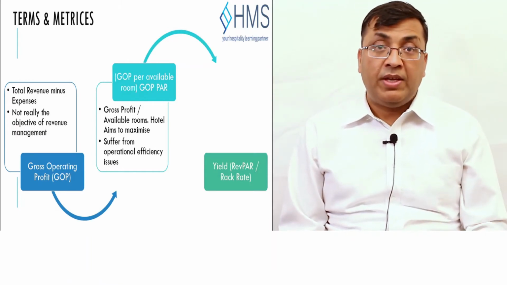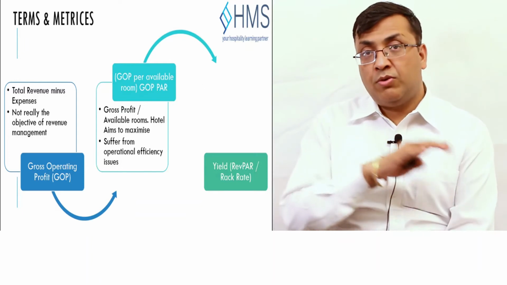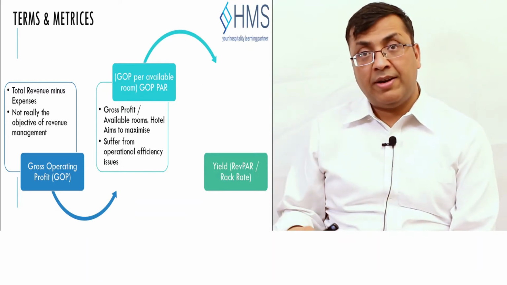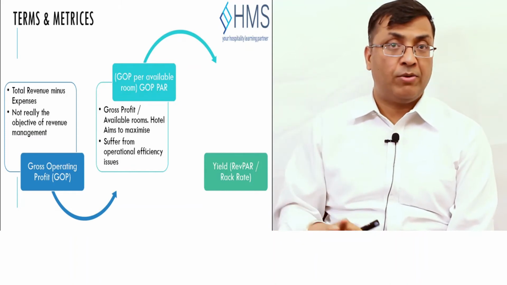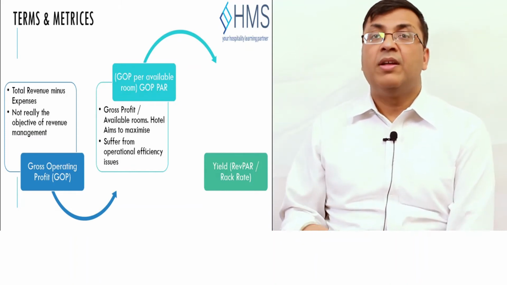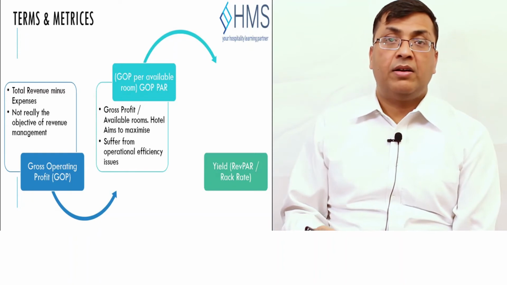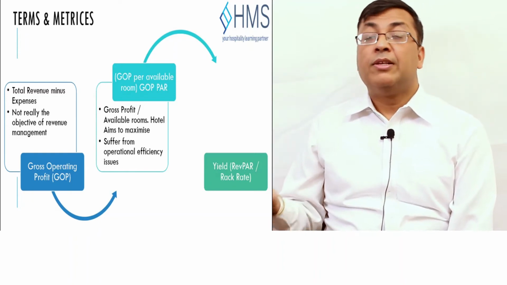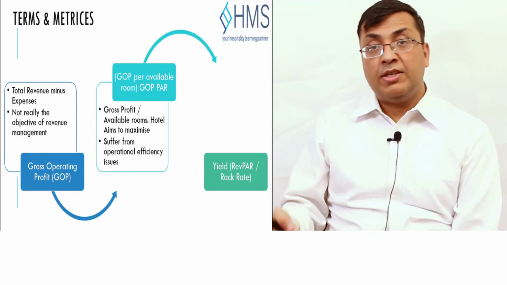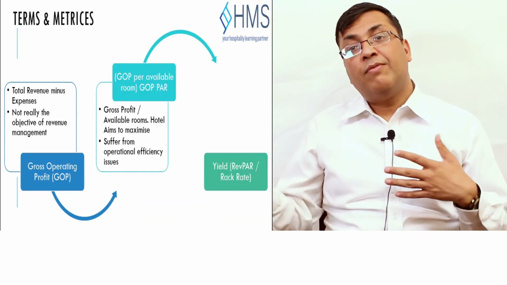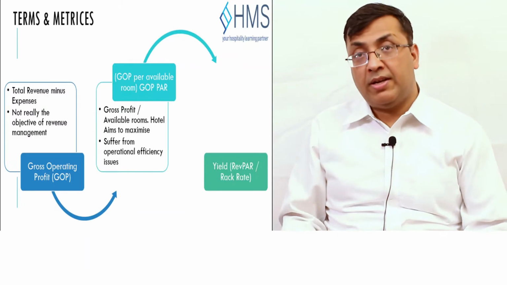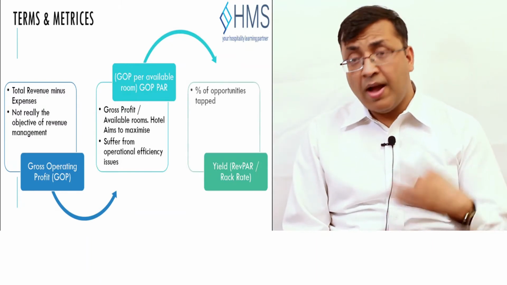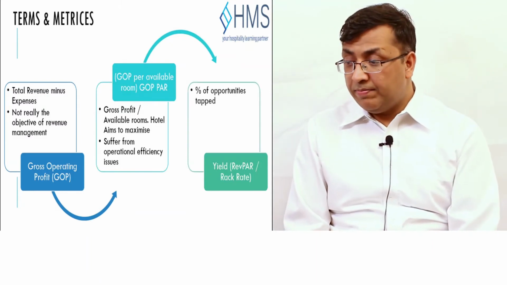We can match RevPAR with the rack rate only when 100% of the rooms are occupied at the rack rate, with no discounts given, which is a fairly rare scenario for hotels. But we just need to measure the efficiency, how much percent of the rack rate we are able to get in our business. The higher the ratio, the better for the hotel.